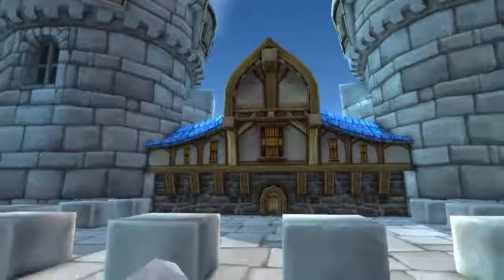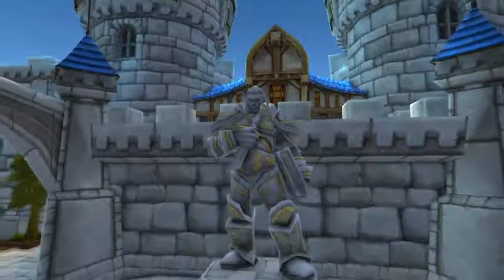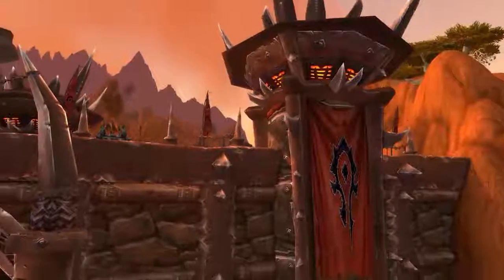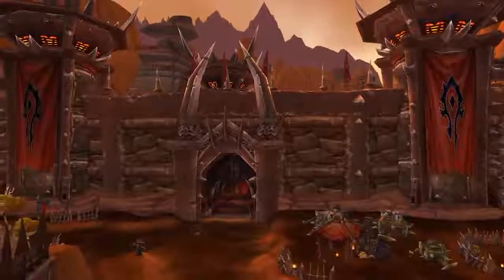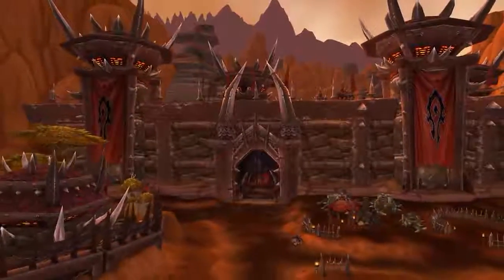So, I think you should try making different races and classes to see the different starting zones and get a feel for the various different flavors of World of Warcraft gameplay. This will give you a good look at the game's factions and allow you to get a feel of what you want to do in World of Warcraft.